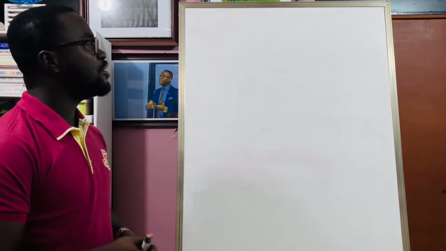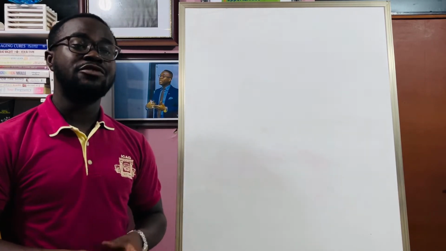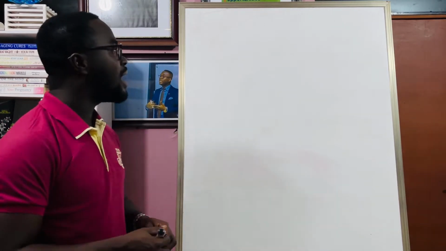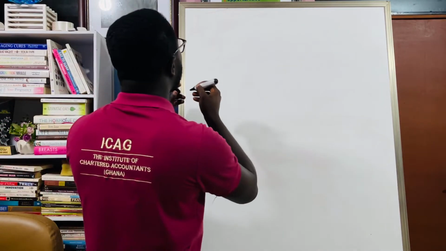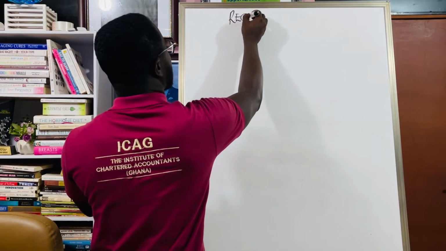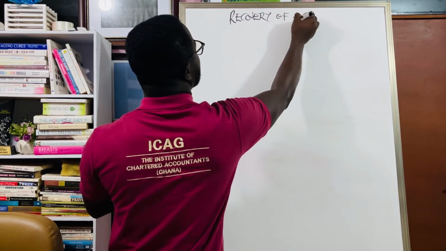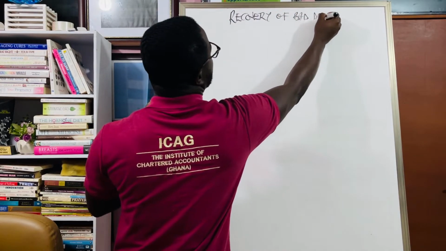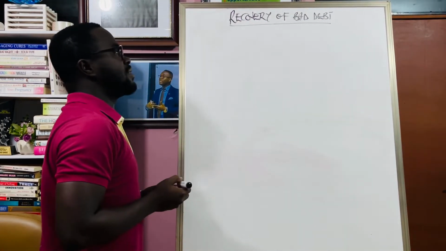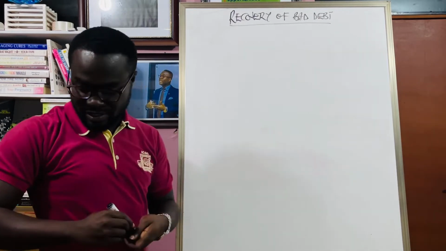Today, what we are going to study is linked to a previous video that I did on the treatment of bad debt and provision for doubtful debt. So today, what I want us to link to what we studied yesterday is recovery of bad debt. Recovery of bad debt: the steps involved in the accounting treatment.